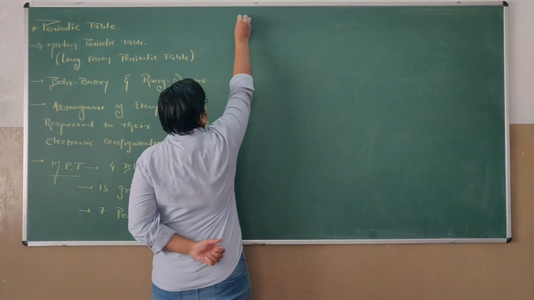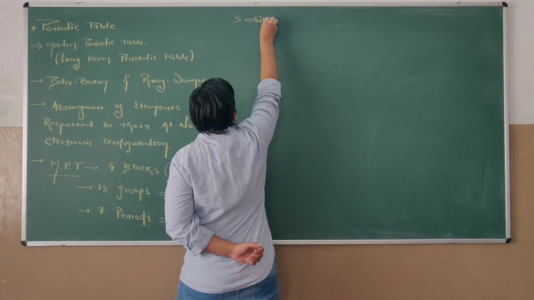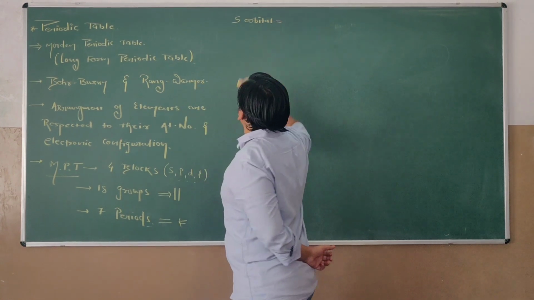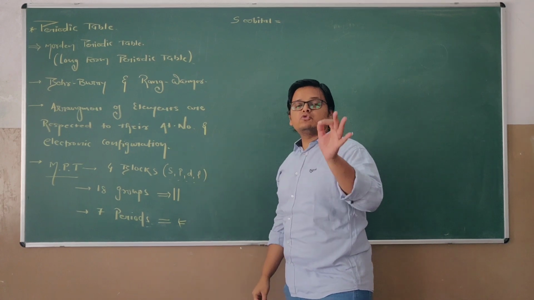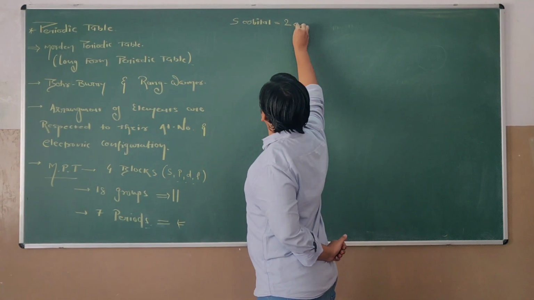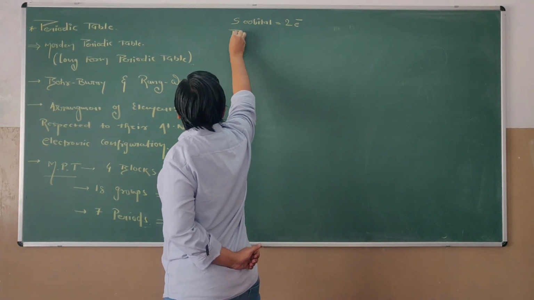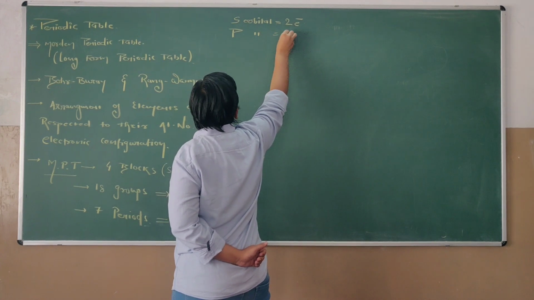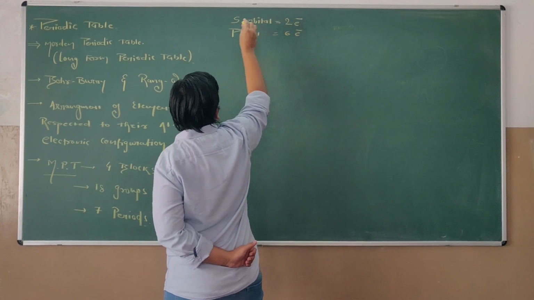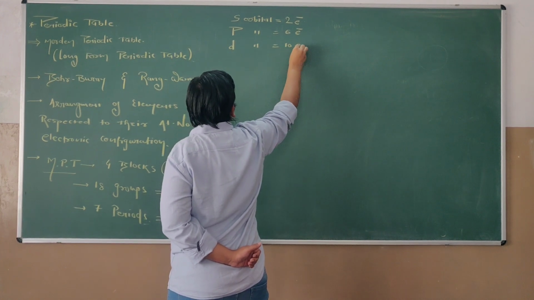You all know the S orbital. The S orbital has the capacity to accommodate 2 electrons. What about the P orbital? 6 electrons. What about the D orbital? 10 electrons.